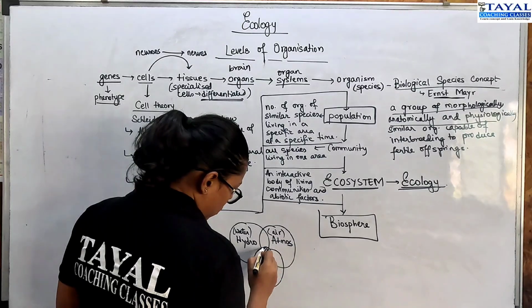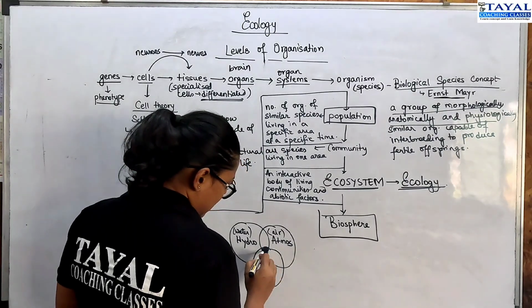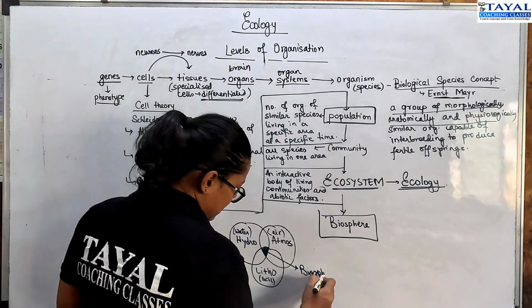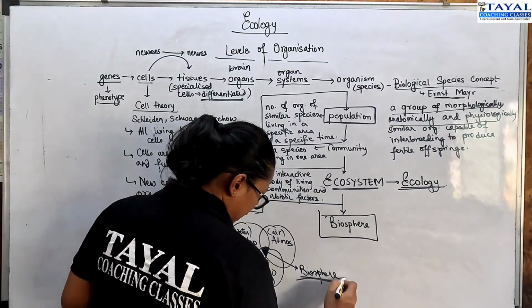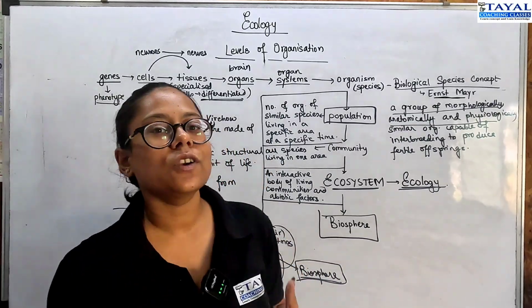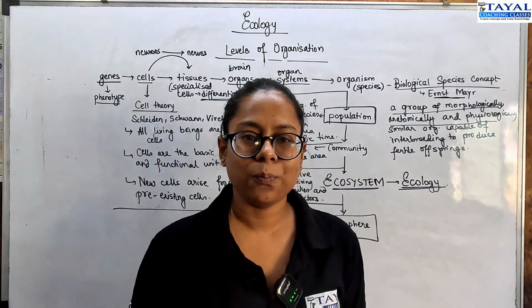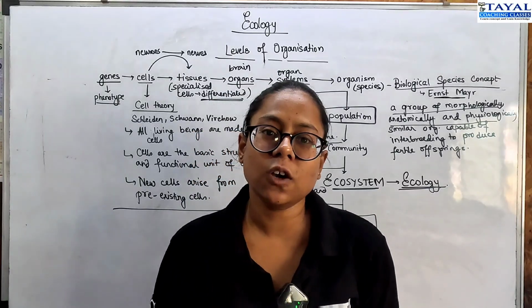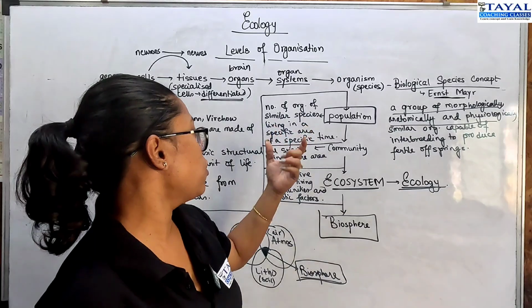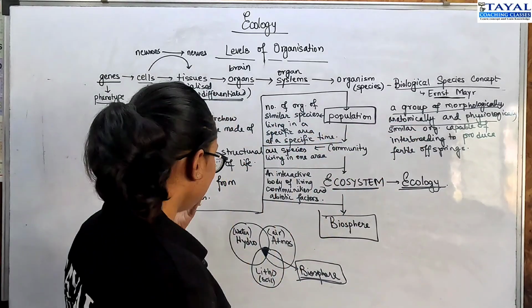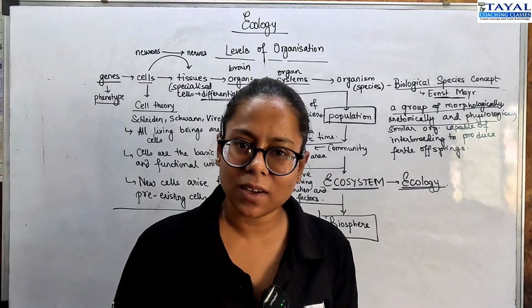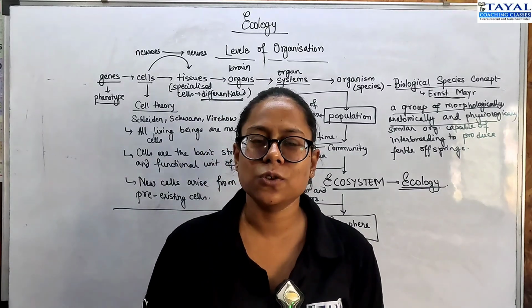The point where all three of them coexist is where you find your biosphere. That is where life is possible, correct? So biosphere is the region on earth where life is possible. I hope this much was clear. This is the foundation to ecology and very important definitions that you will need throughout the 2 years that you will study biology now and going ahead as well if you decide to pursue biology.